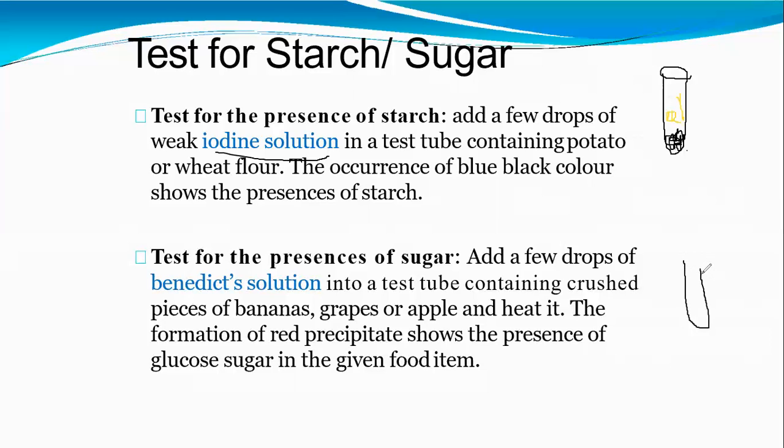Take the same test tube. In this test tube, take crushed bananas or apple, etc. First of all, heat them.